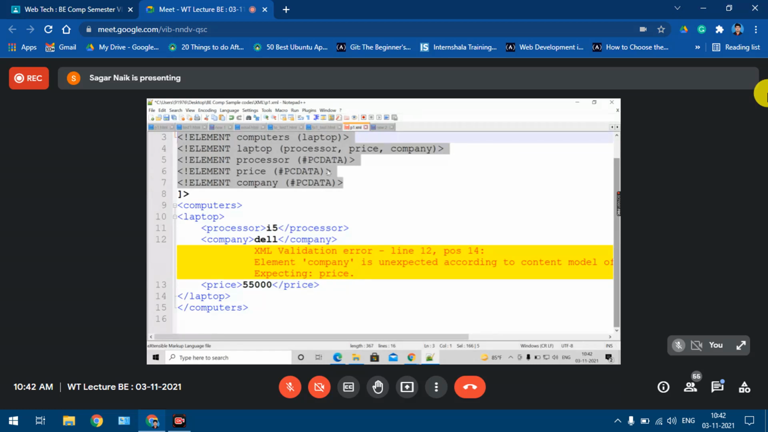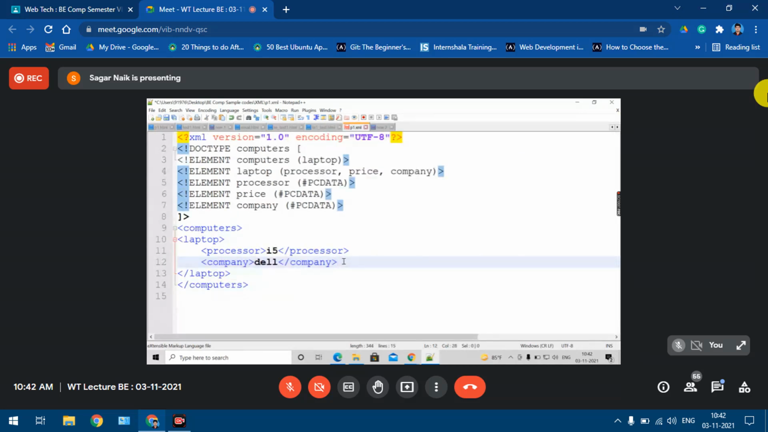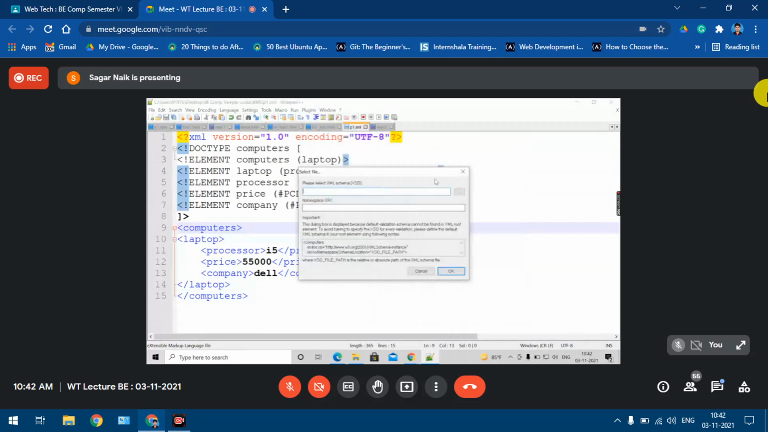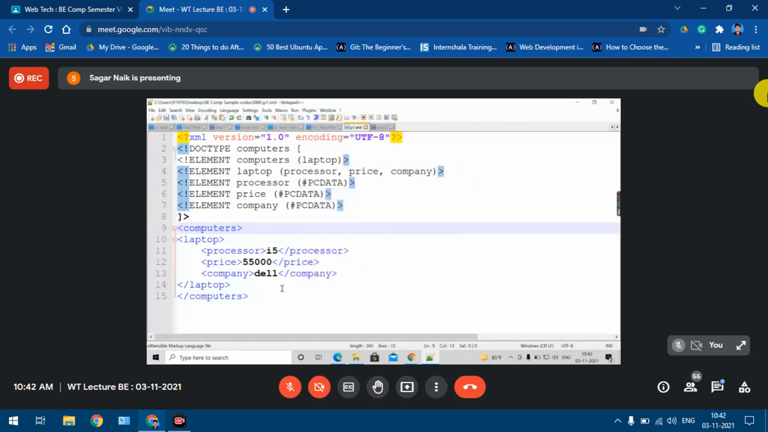So what I'll be doing, processor, price, company, I have to put in the proper order. Whatever things are specified in the DTD, in the same order I have to put them. Right? Fine. I'll save this file and click on the validate option. That means it is validated. Yes or no? Fine. So I hope now everyone understood these points, right?